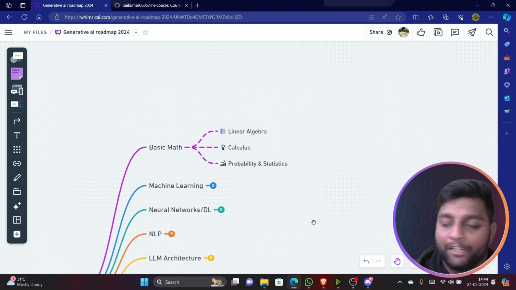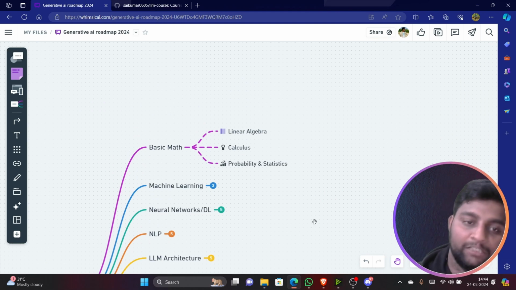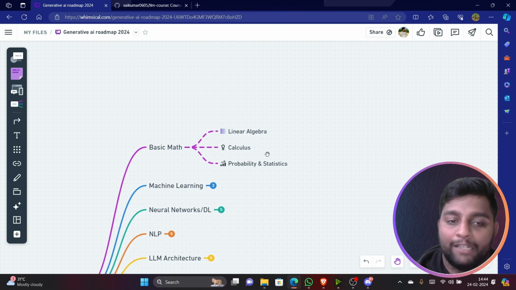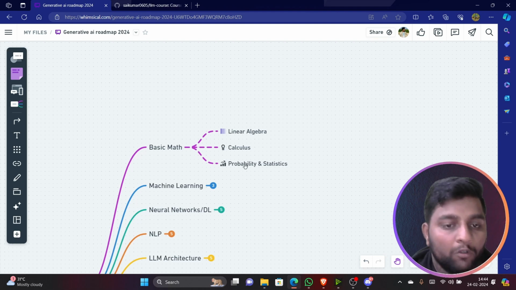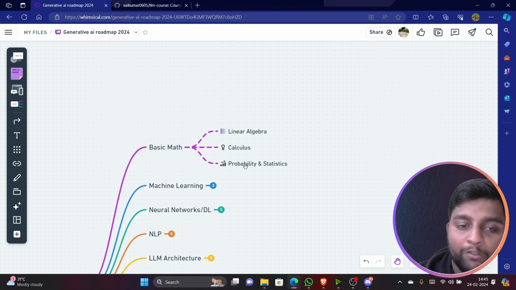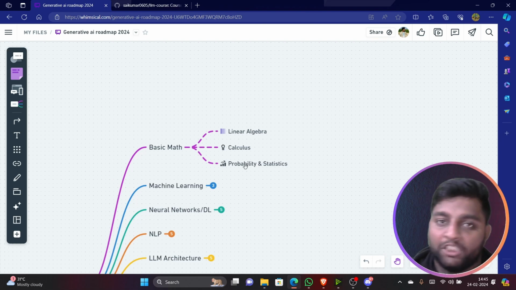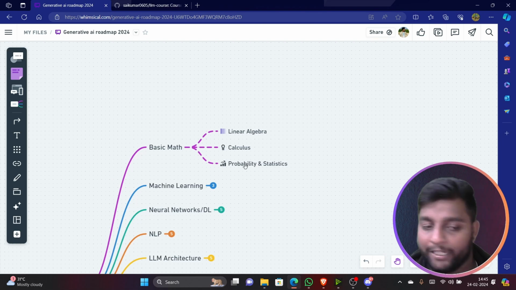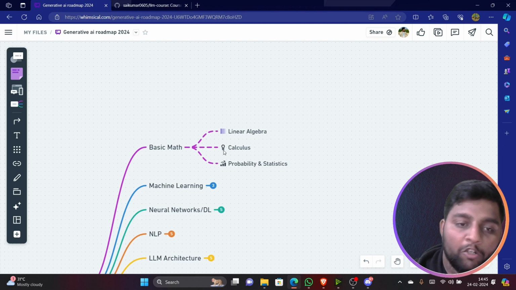So if you want to start generative AI, I am assuming that you should know machine learning, deep learning and NLP. And I'm assuming that if you want to start machine learning, you should know the basic maths, which is linear algebra, calculus and probability and statistics. Make sure you will have a basic idea about this. Basic idea in a sense, I'm not telling you to sit and do some calculations mathematically. If you know how it works and if you know the logic behind those topics, it is enough, because the machine learning algorithms will do everything for you all. Okay. So guys, I'm assuming you all know these particular topics. Once you cover this particular topic, then you can move further.